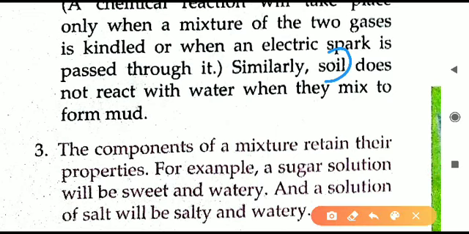One more example given here is soil. Soil is also a mixture, and soil will not react with water. When you put water in soil, we give water to the plants in the soil only, this water does not react with the soil.